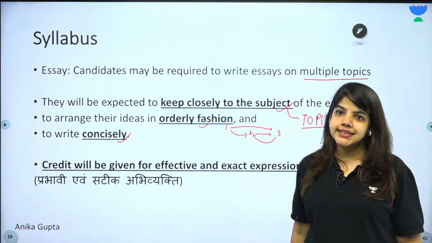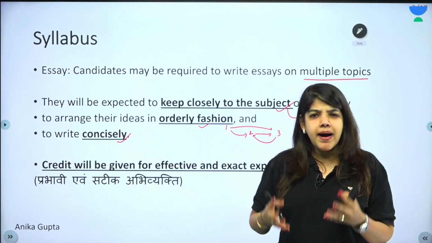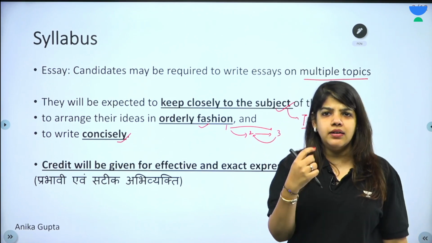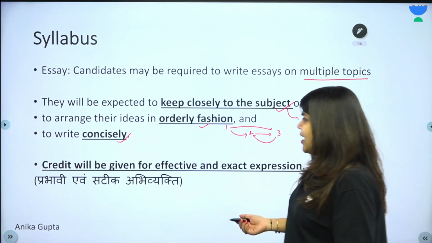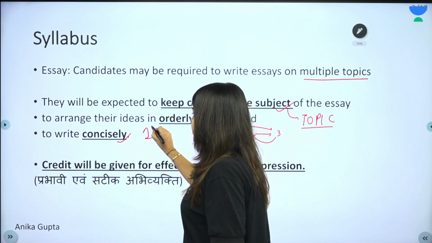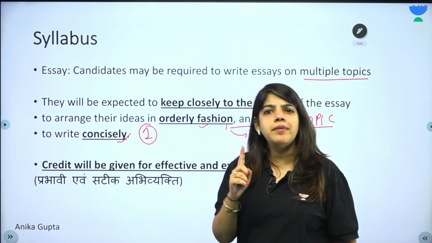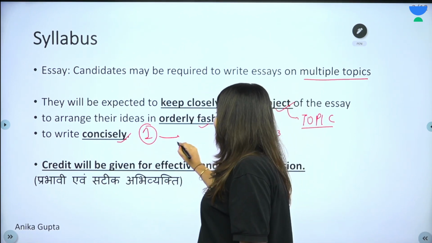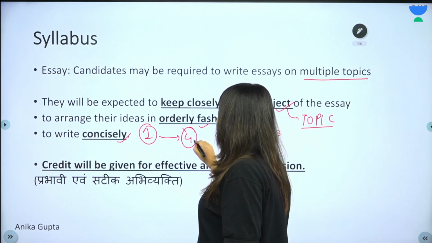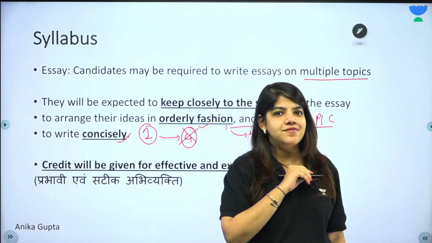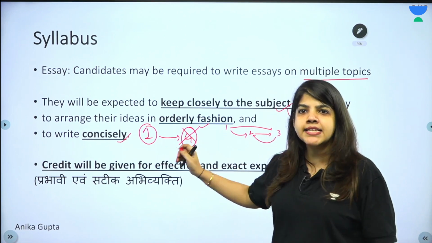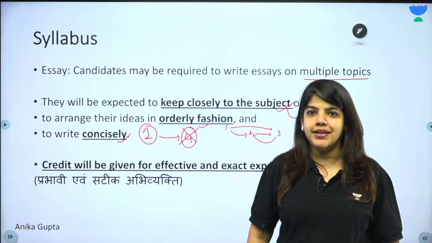And to write concisely. अगर कोई एक ऐसा part है which can be written in 1 paragraph, if you can write an idea or some example in 1 paragraph, do not write it in 4. Do not write it in 4 paragraphs. This is what is meant. Please be concise and to the point.